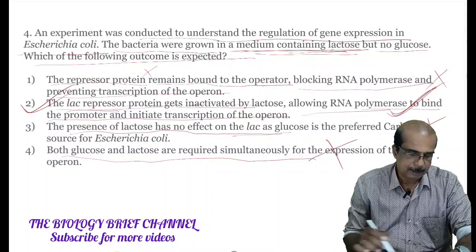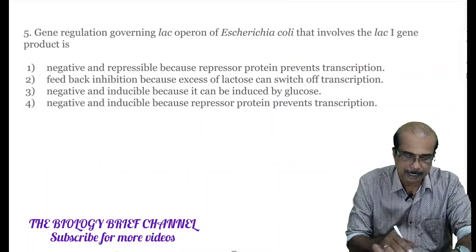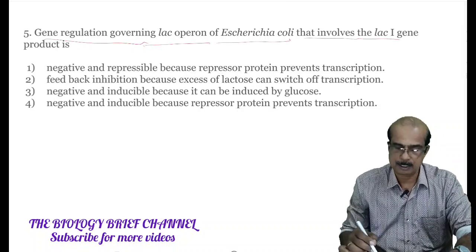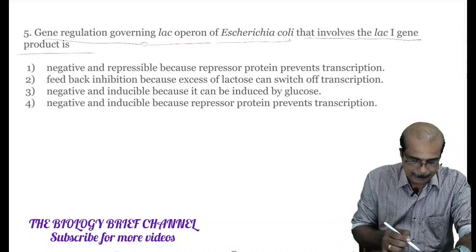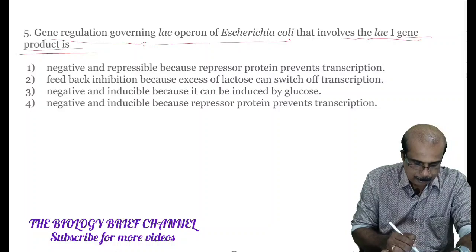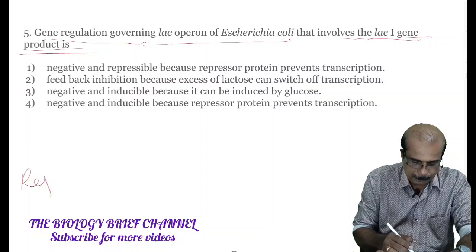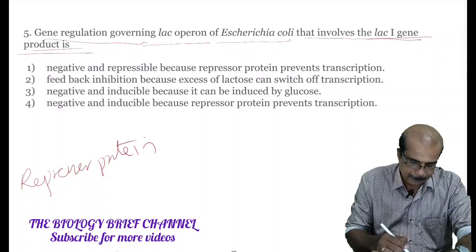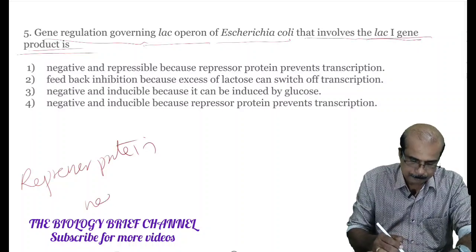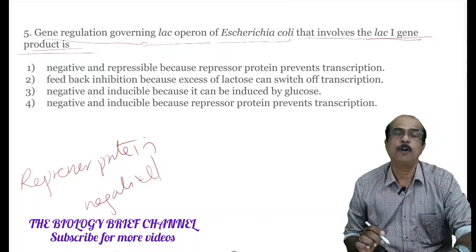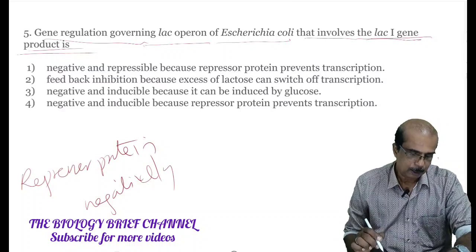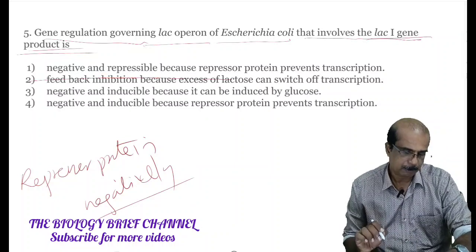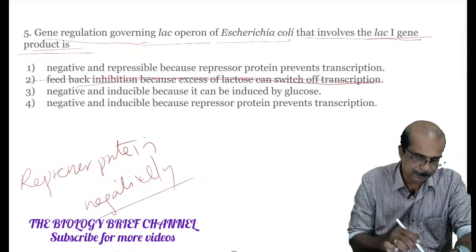Next question. Gene regulation governing the lac operon of Escherichia coli that involves the lac-I gene product is: We know that the lac-I gene product is the repressor protein. The repressor protein acts negatively on gene action. Its action is negative. So you can remove the second option from your list. Then what about the first option?